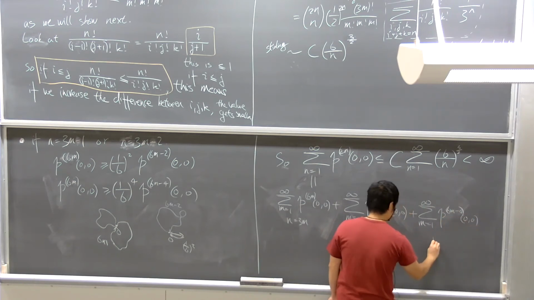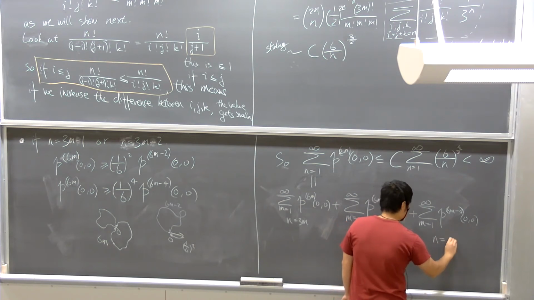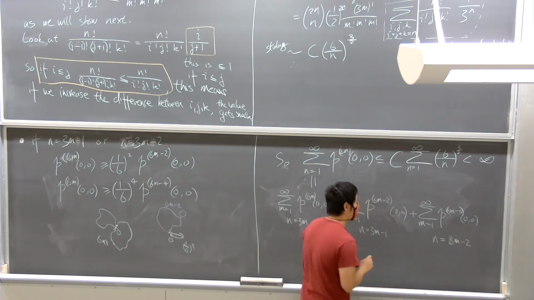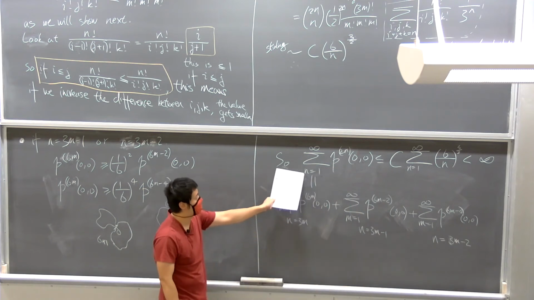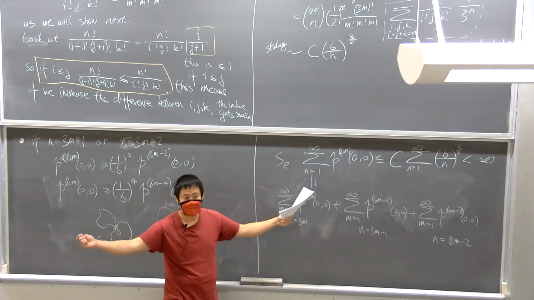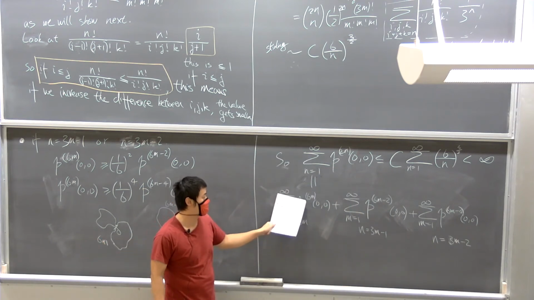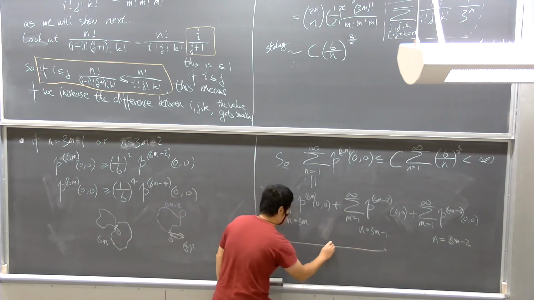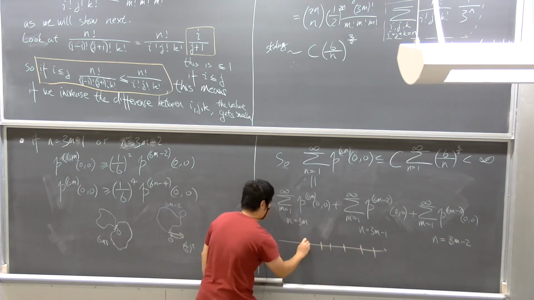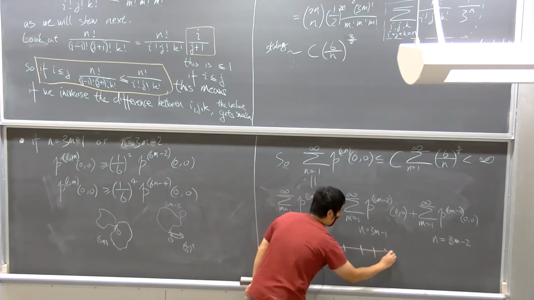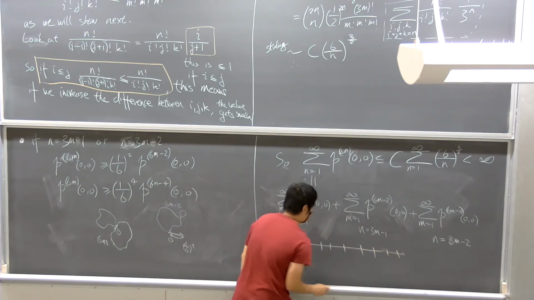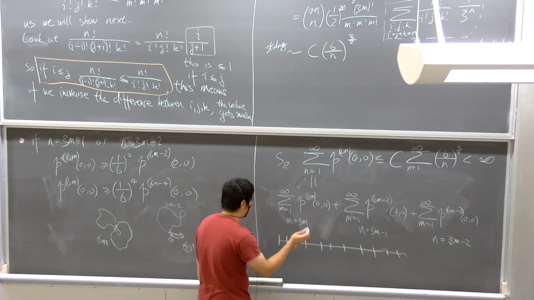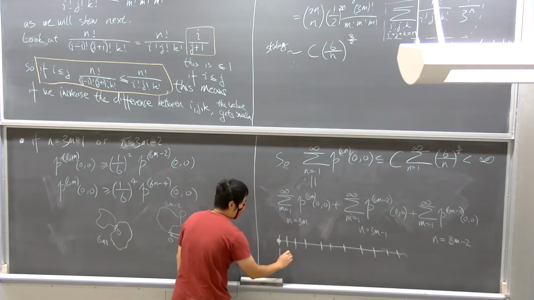And in this case, it's representing all n equal to 3m minus 2. So you imagine here we have a summation over all the positive integers n, and then we separate them into 3 subsets. Let's say this is 1, 2, 3.